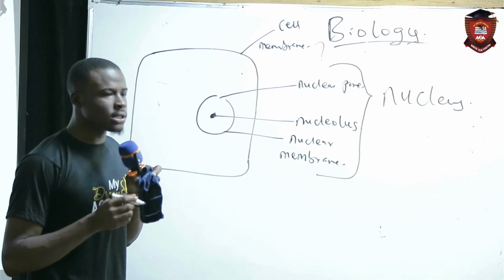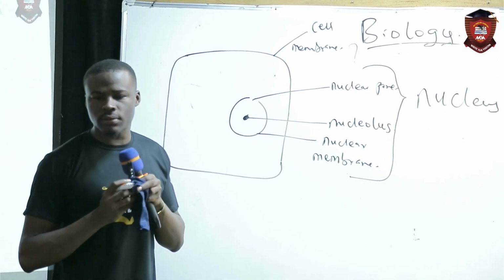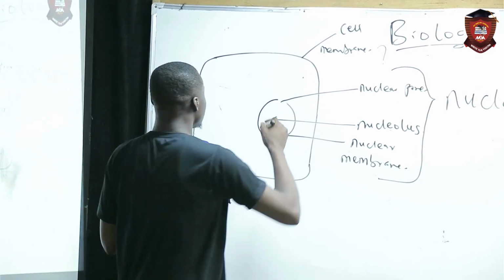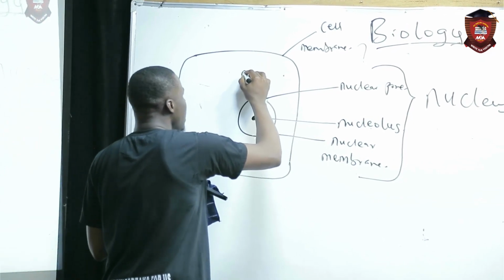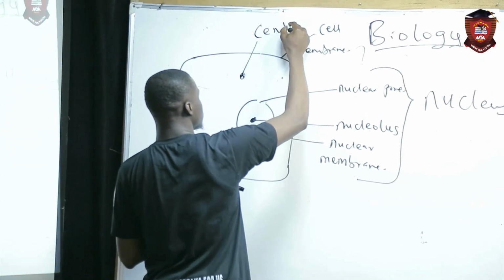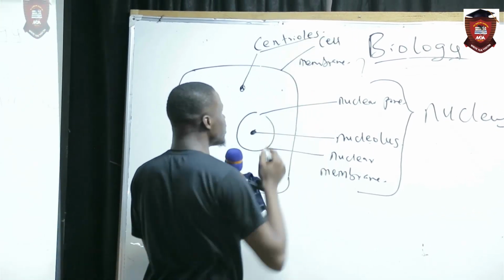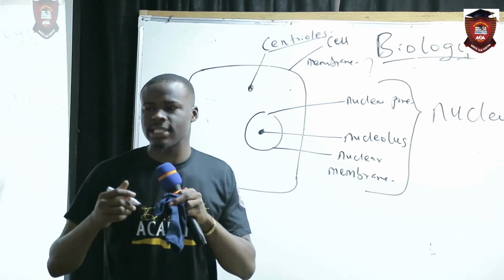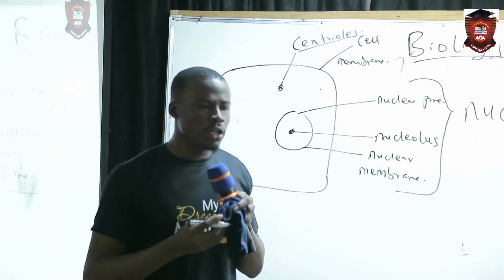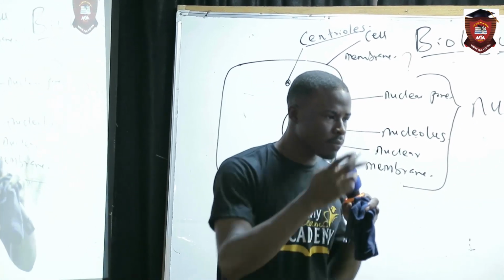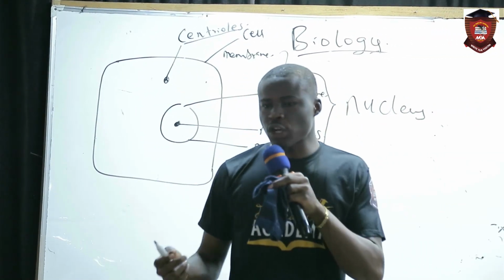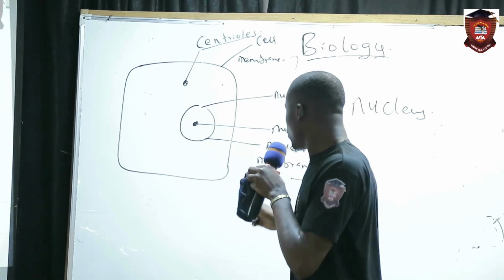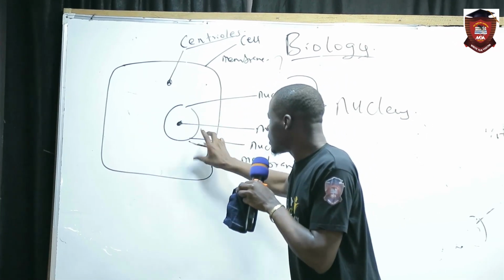Now, there's what we call the centrosome. I've heard about centrosomes. The centrosome can be here, it can be anywhere. Do you understand? If you read about the centrosome as an organelle, they will tell you that its function is for cell division.